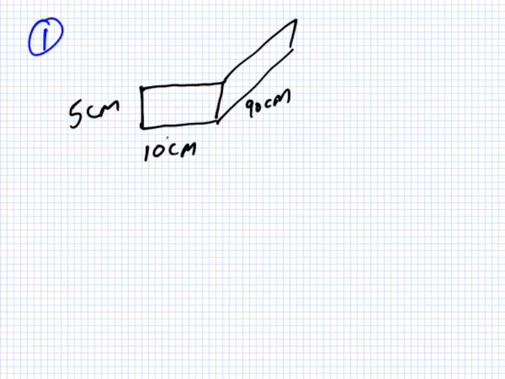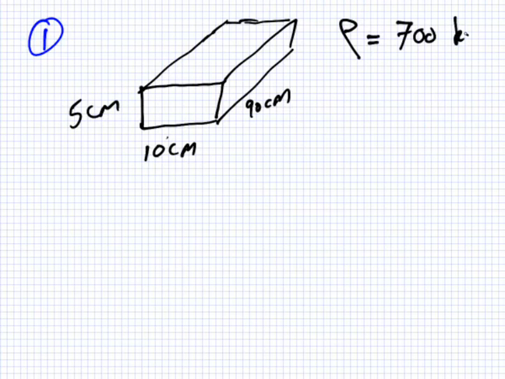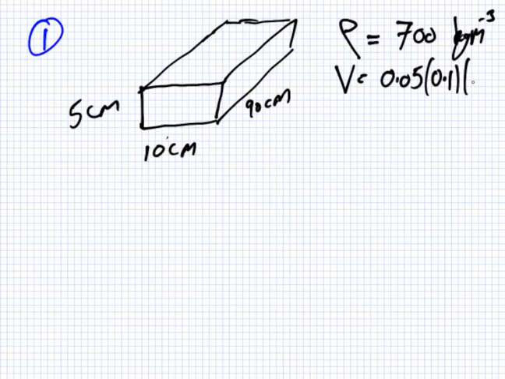It's a piece of wood, is it? Yeah, please. Now, I don't have the values on me. What's the density of wood that I gave you? 700 kilograms per meter cubed. And the volume would be 0.05 times 0.1 times 0.9. So let's see what that is. 0.0045 meters cubed.